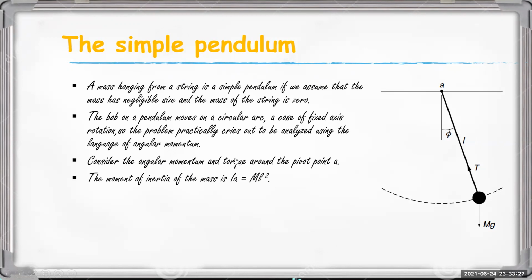And then we have to obtain the torque. For the torque, we must know about the force. So when we consider the mass, the tension is acting in this direction. So here the tension is a radial force.